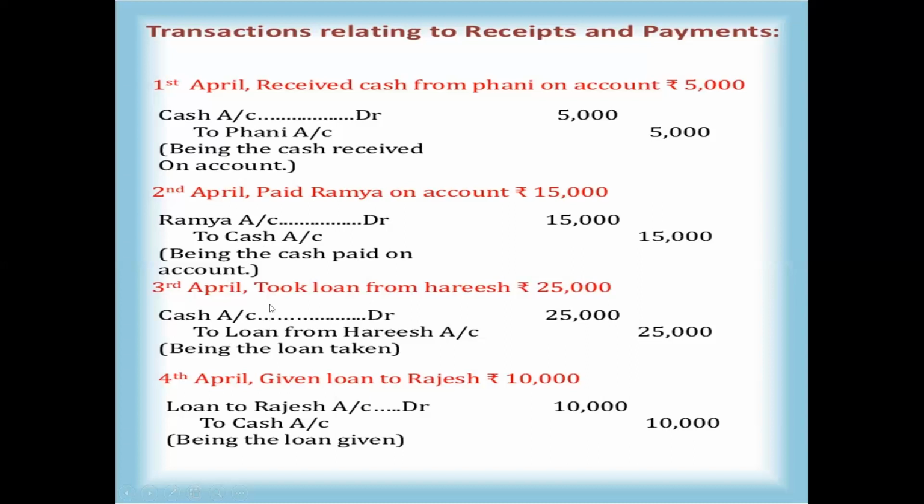So that is also one more transaction. And the next one is 3rd April, took loan from Harish. We are taking a loan from Harish. Loan can be considered as cash; a loan is considered in the form of cash only. So cash account and also Harish account. Here Harish is a giver or receiver? He is a giver. Giver is always credit. So cash account is debited and Harish account should be credited. Cash account debit to Harish account. So this is one more transaction.